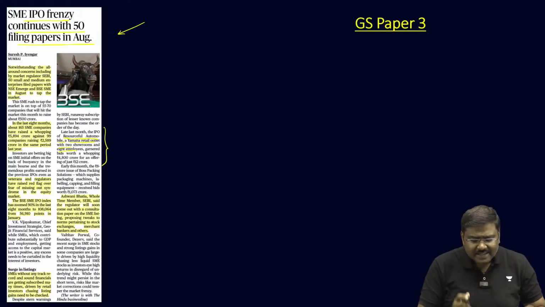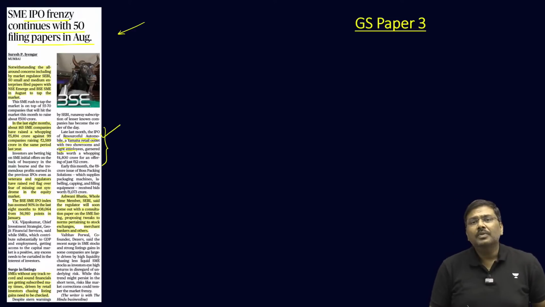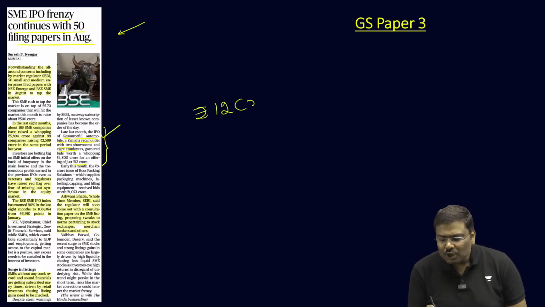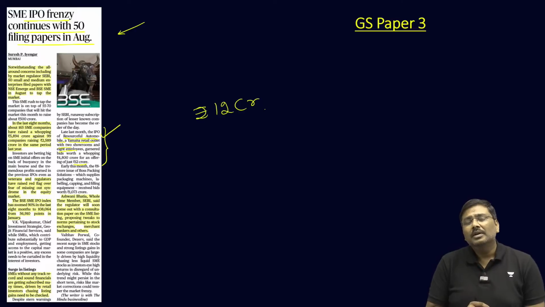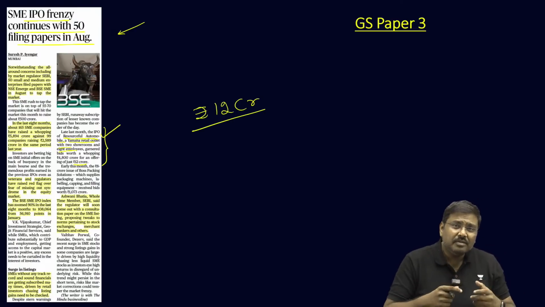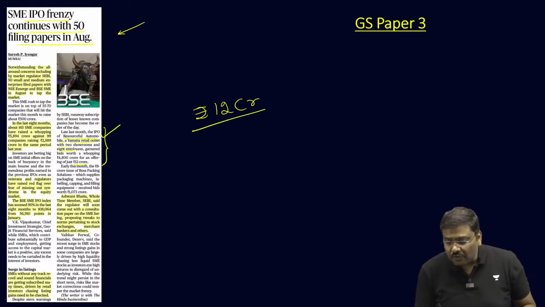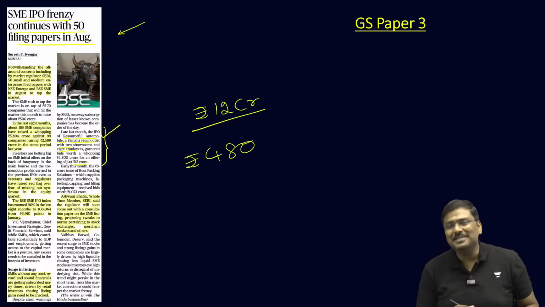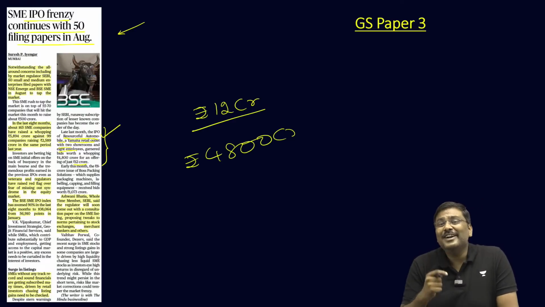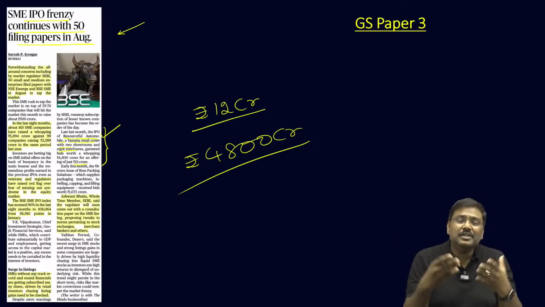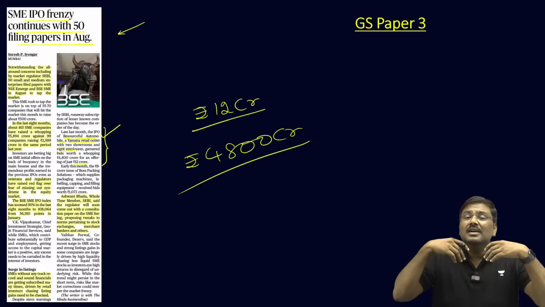And this SME went for an IPO and they wanted to sell shares of 12 crore rupees through the IPO. When the subscription took place, the demand for the shares was 4800 crore rupees. 4800 crore.